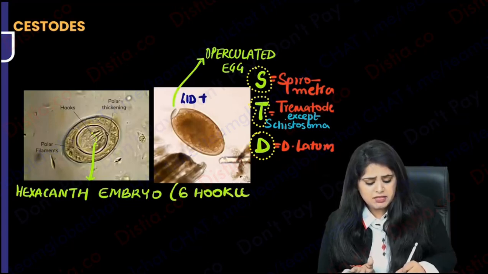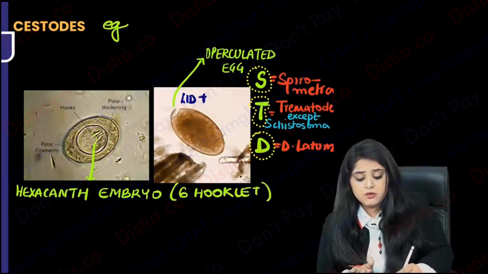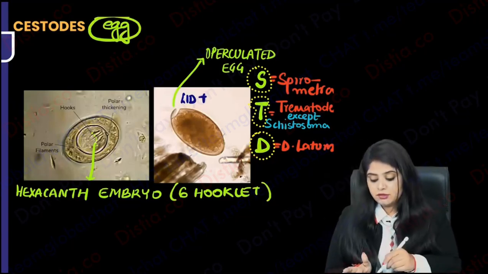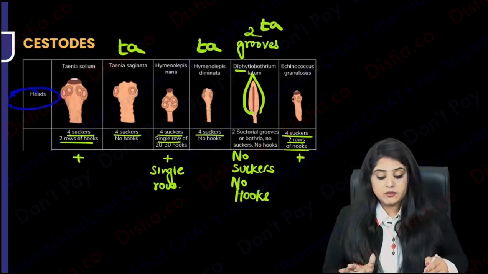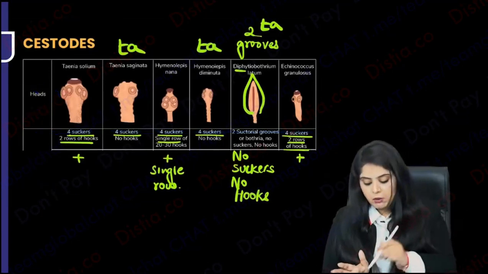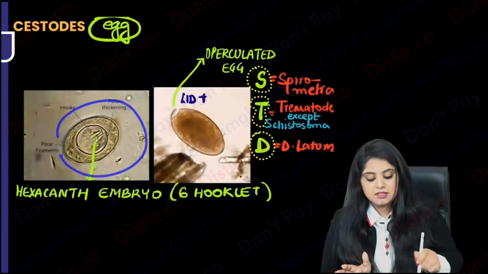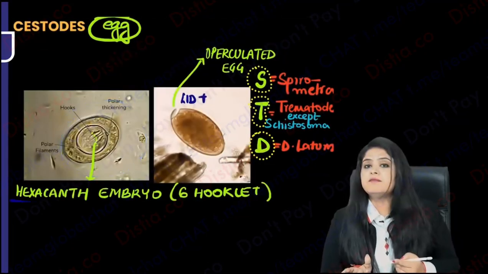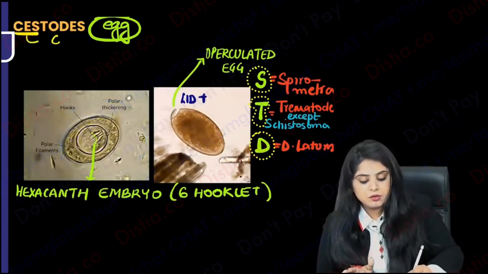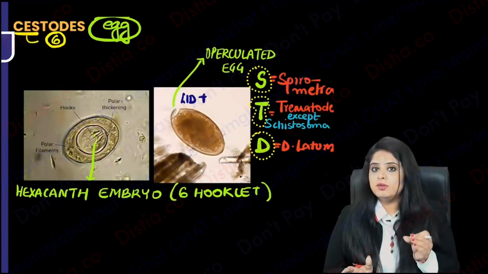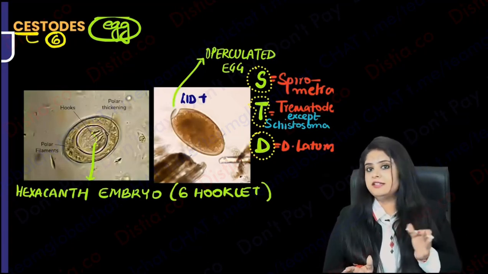And in the exam, please don't get confused. What I am teaching you over here is the egg. These are the hooklets of the egg. What I taught you earlier was the hooklet of the full worm, the head end of the worm, that was the adult worm. Now what I'm teaching you is the hooklet that you have in the egg. So how many hooklets? All the cestodes will have 6. How I have learnt it is, cis stands for 6, right? So cestodes have a 6-hooklet egg, a hexacanth egg.